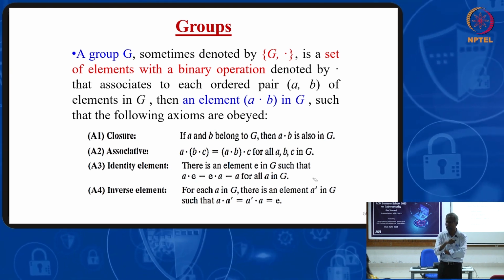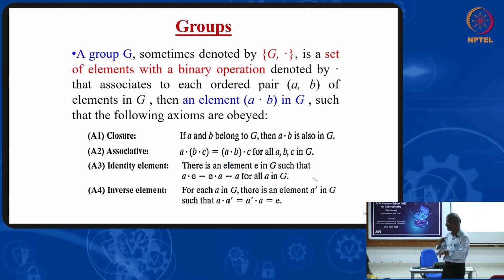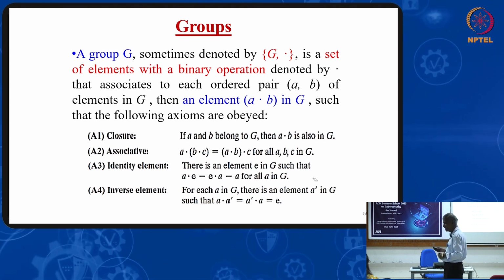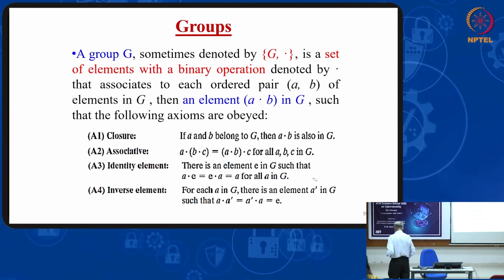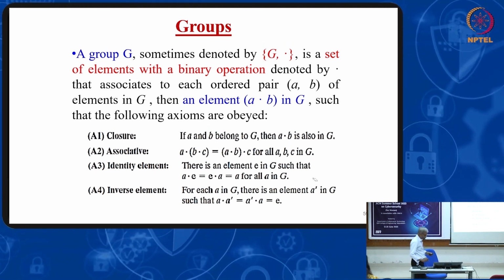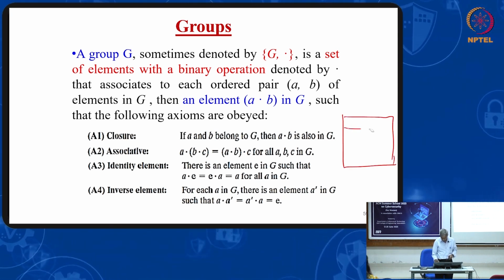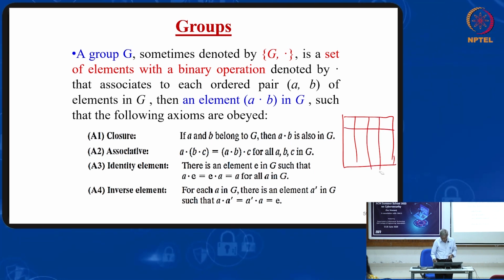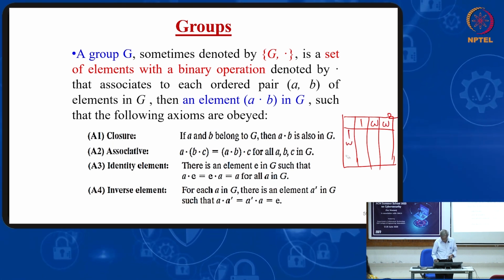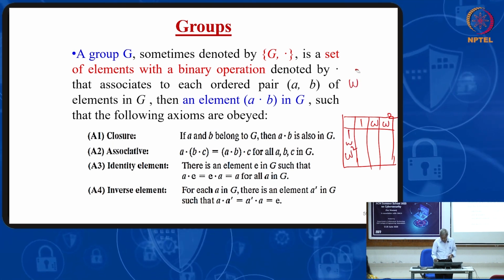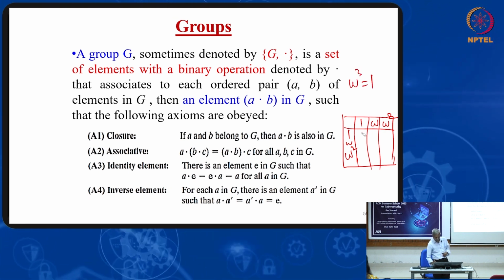And cube roots of unity with respect to multiplication can form a group. Everything you can do with the composition table itself. For example, if I am drawing the composition table, you multiply 1 into 1, 1.